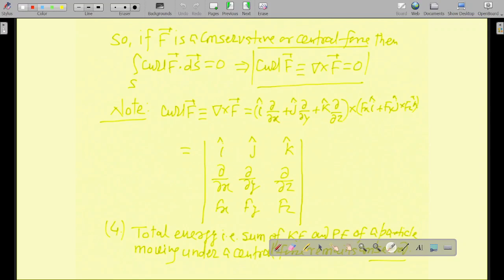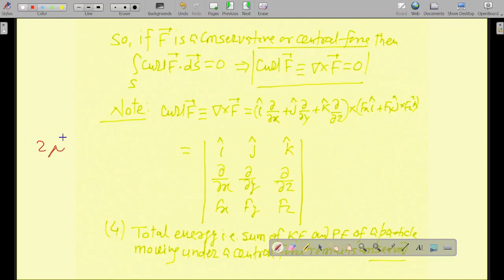Now i cap, j cap, k cap; del by del x, del by del y, del by del z. How do you take the cross product? This particular row and this particular row are always going to be fixed. So two rows will always be fixed in this particular case. You already know how to take the cross product. You have learned it in lower classes.